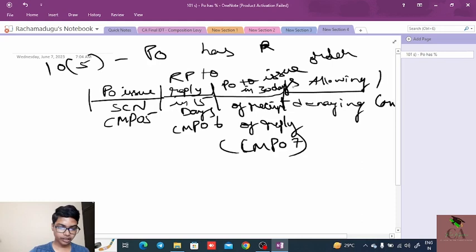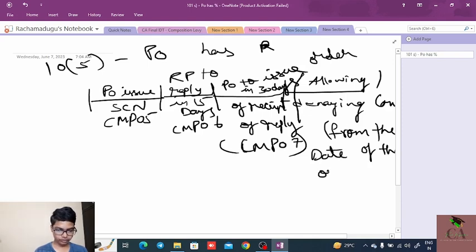After that, he may allow or deny the composition scheme. Then the denial is from the date of the option or contravention.